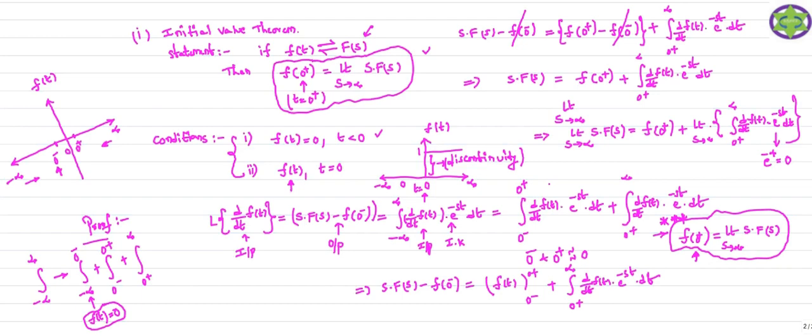So once again I will repeat the initial value theorem. The initial value theorem states that if you want to find out the initial value of the signal, you just use the Laplace transform of the signal. By using this expression we can get the initial value of the signal.